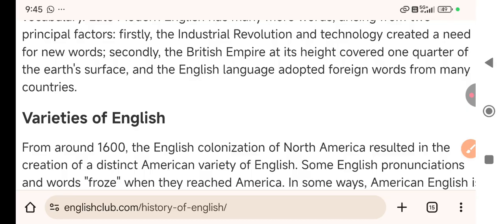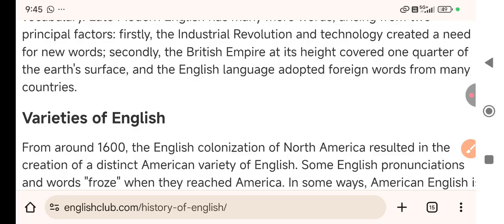Then how did Middle English become Modern English? How?